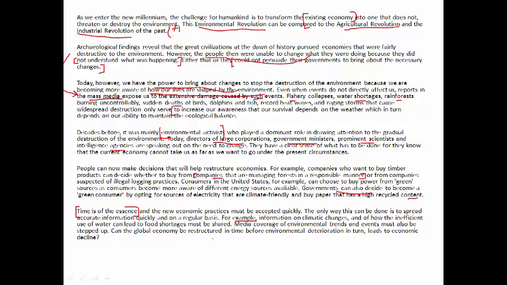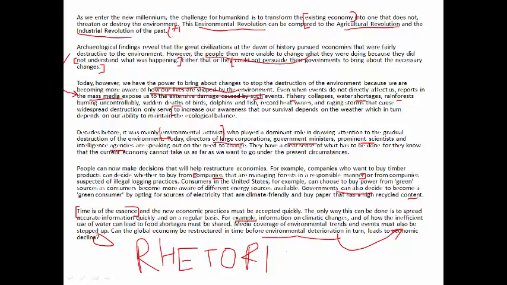Can the global economy be restructured in time before environmental deterioration in turn leads to economic decline? That means the author is very clearly saying that environmental deterioration needs to be stopped, and it needs to be stopped because if it is not done, it might lead to economic decline. Right? Remember this particular question mark is very important. That means the tone of the author at the end of the RC becomes a little rhetorical. When I say rhetorical, it does not mean it's a proper question. It means that the author has left the RC by making you think and keeping his viewpoint very clear.